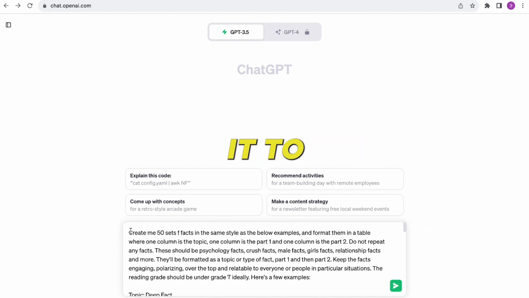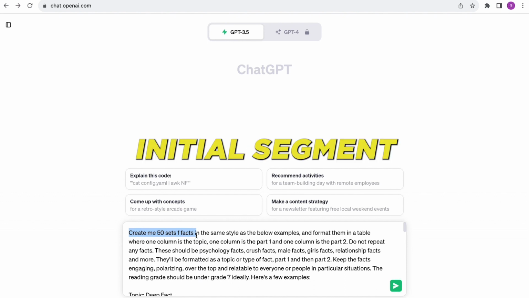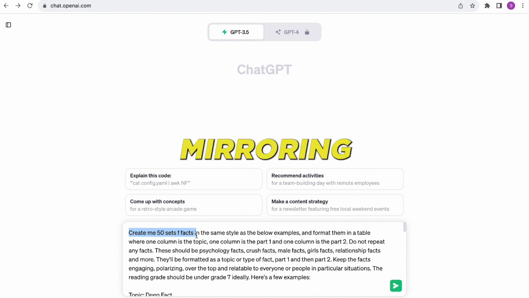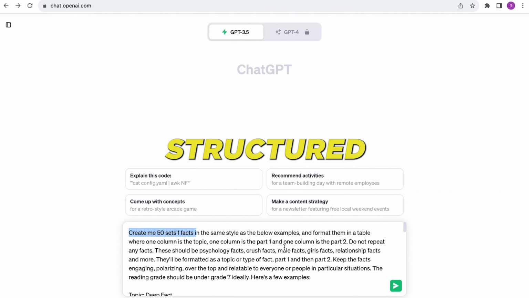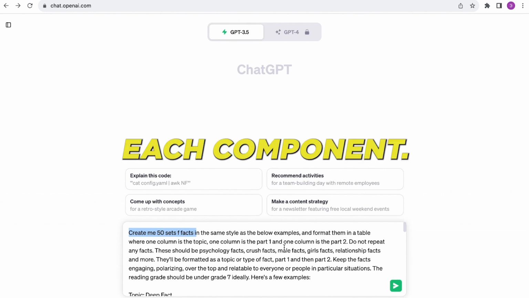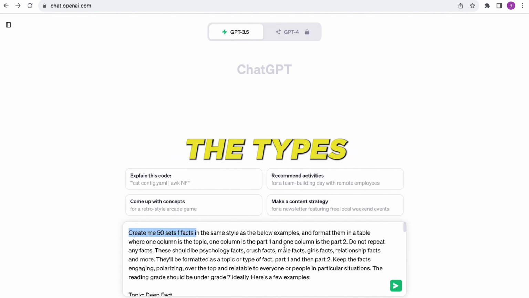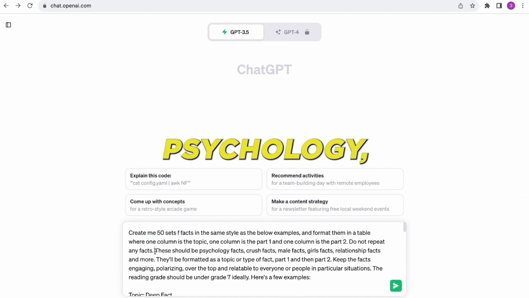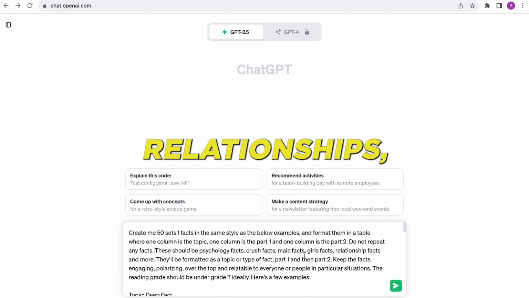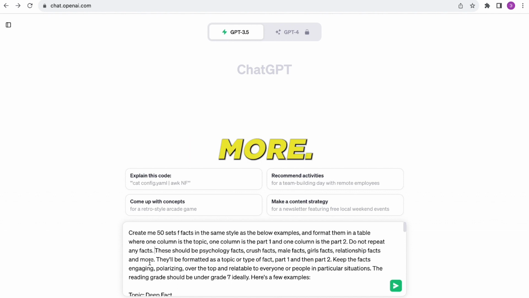Essentially, we're instructing it to generate 50 fact sets, with each set comprising a topic, an initial segment, and a concluding segment, mirroring the format you observed in the sample video. I've provided it with numerous examples for clarity, and I've specified a format that facilitates easy transfer to our subsequent tool. The outcome will be a structured table detailing each component. I've also directed it to diversify the types of facts, encompassing themes like psychology, romantic interests, relationships, gender dynamics, and more. This ensures a broad spectrum of content.